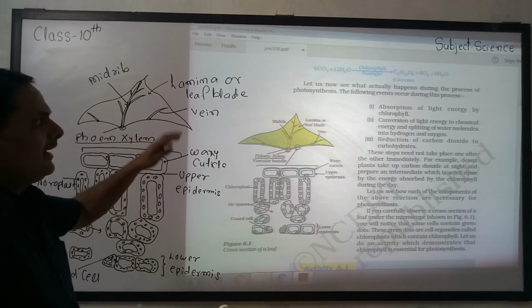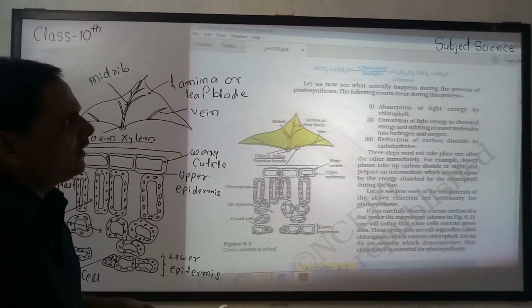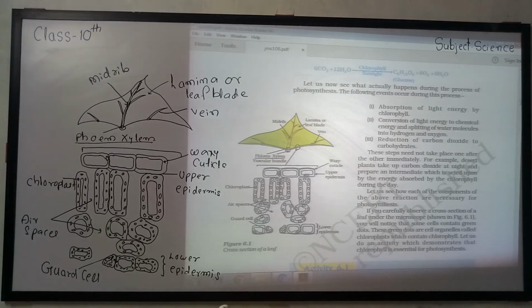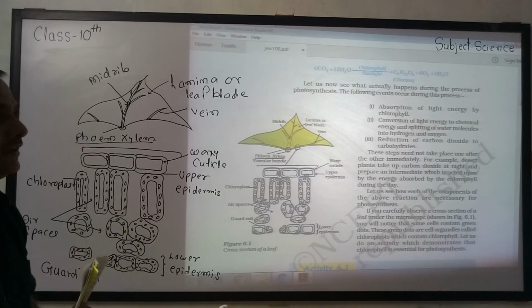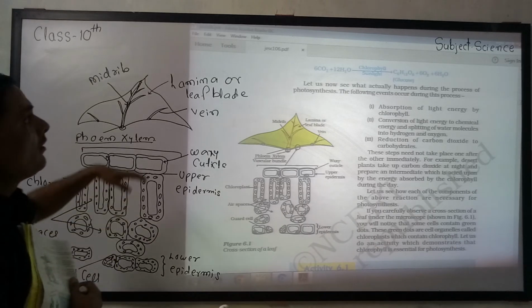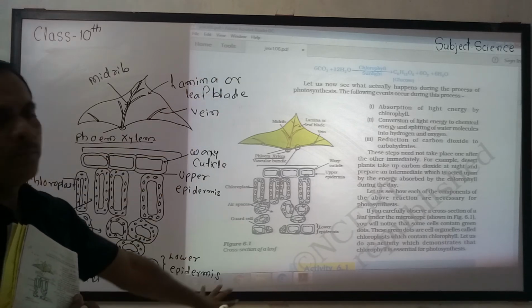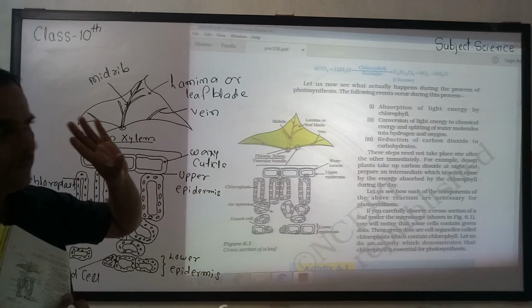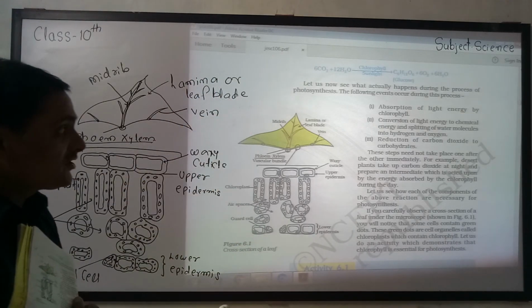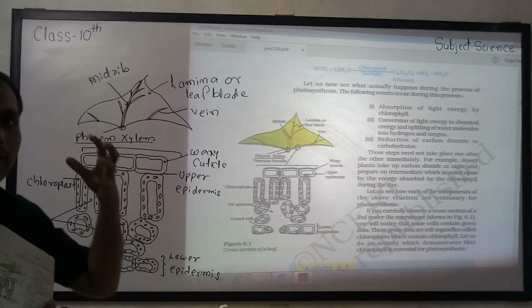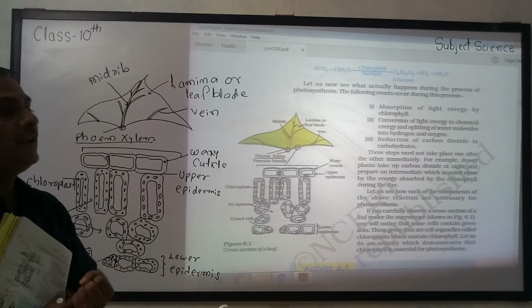Let us now see what actually happens during the process of photosynthesis. The following events occur during this process. There are 3 main steps. First, absorption of light energy by chlorophyll. Means chlorophyll plays a very important role, it absorbs the light.